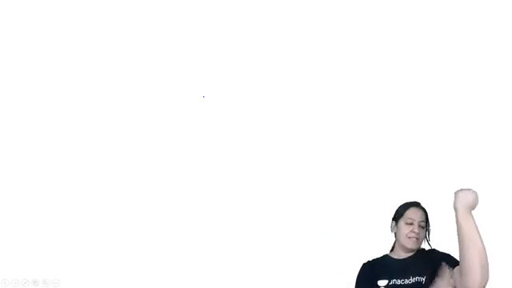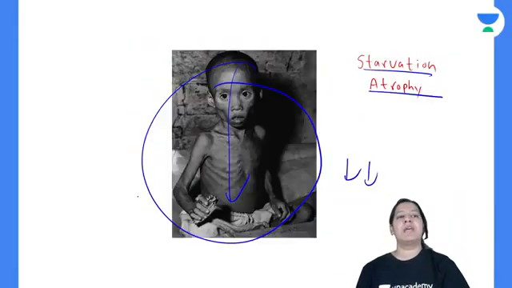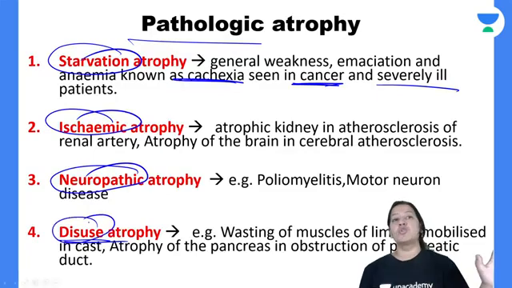So I will have a cast here for 1 month, 2 months. So I will not use this hand. After 2 months, when I open it, this arm will be thinner as compared to this arm, because the muscles here got atrophied because it is not in use. It is known as disuse atrophy. The fourth one is disuse. It is not used for a long time.